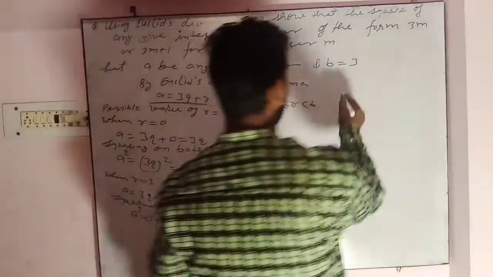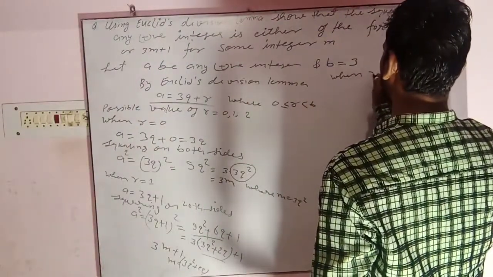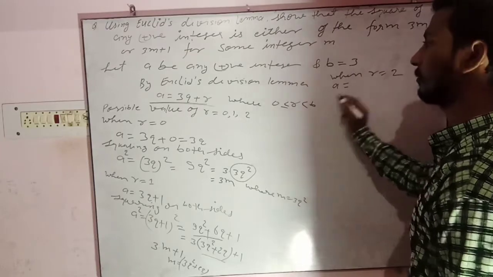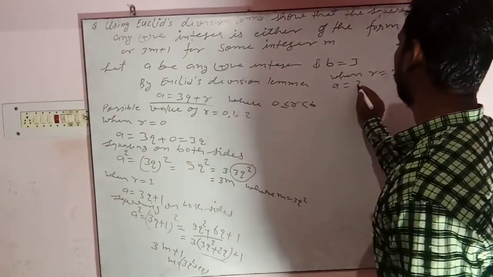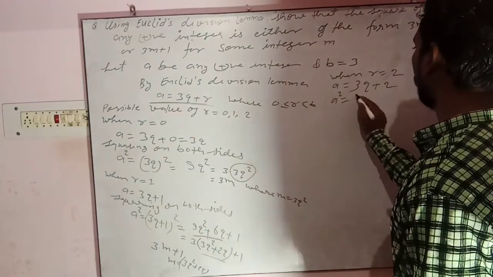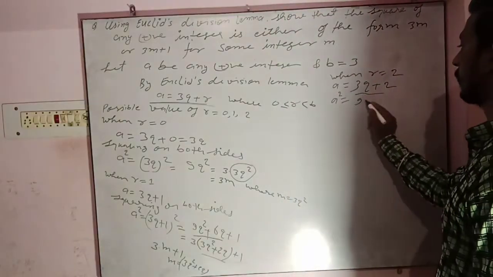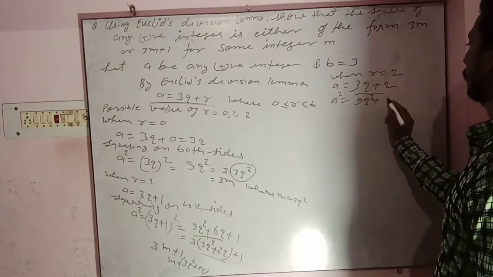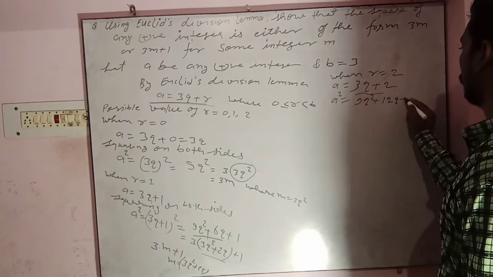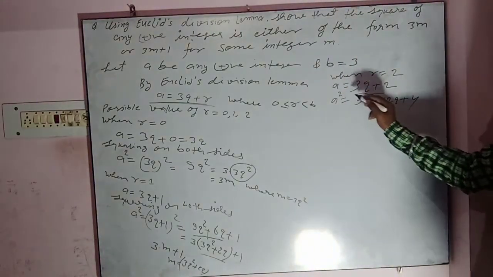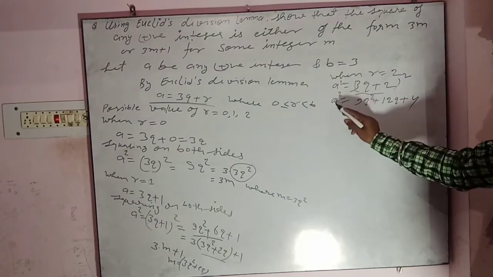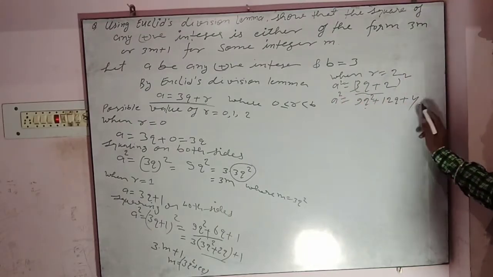Now case 3, when r is equal to 2, then a is equal to 3q plus 2. Squaring on both sides, when you do a square of this, you will get a square equal to 9q square plus 12q plus 4.